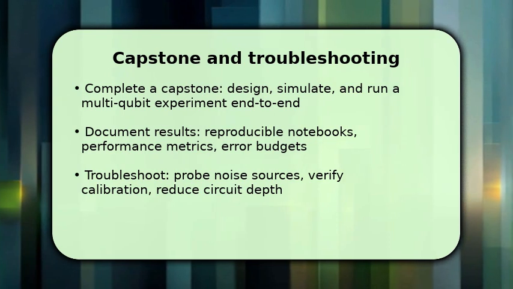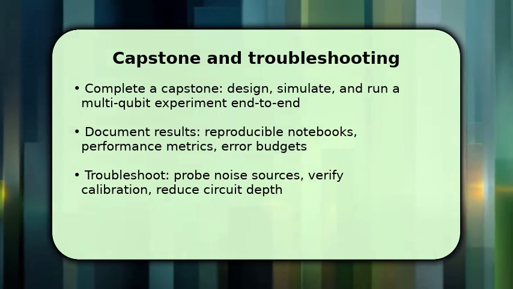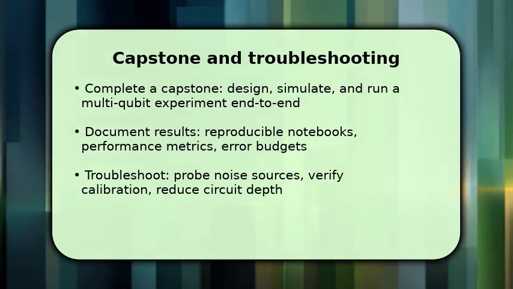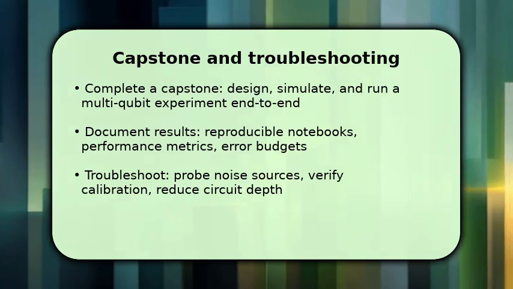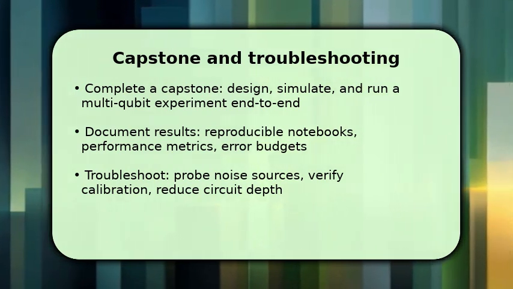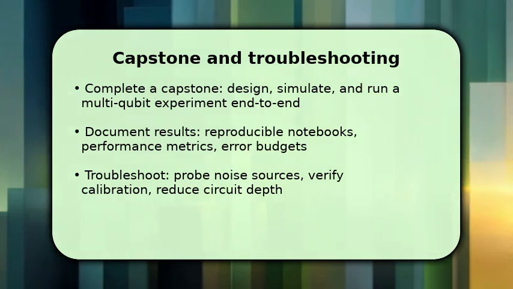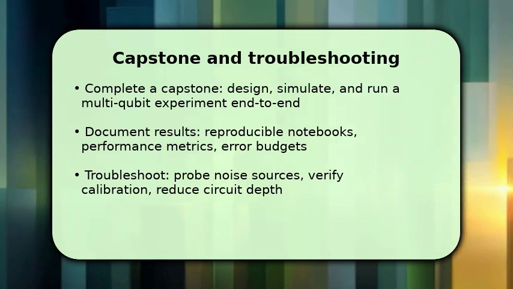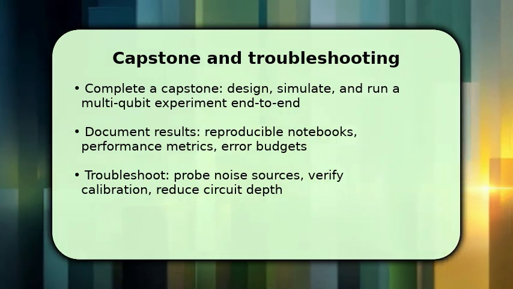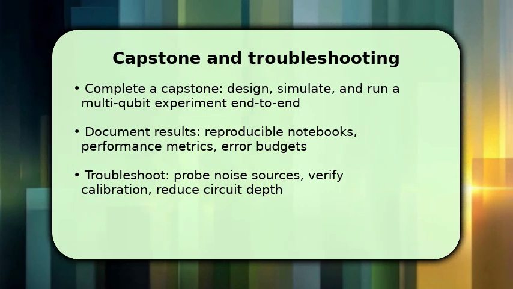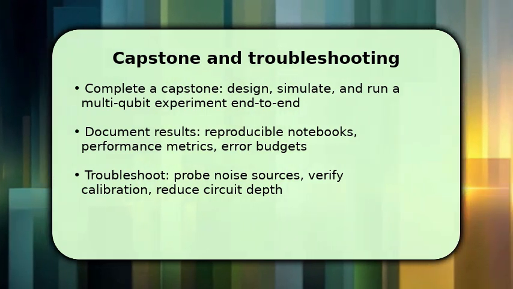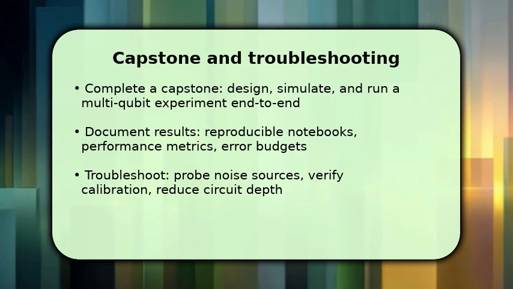If results diverge, first verify calibration and backend job metadata, then simplify circuits to reduce depth and gate count. Make sure to instrument experiments with noise probes and compare simulator to hardware expectations. Persist. Hardware limits are common, but systematic debugging, calibration checks, noise attribution, and circuit pruning yield progress.